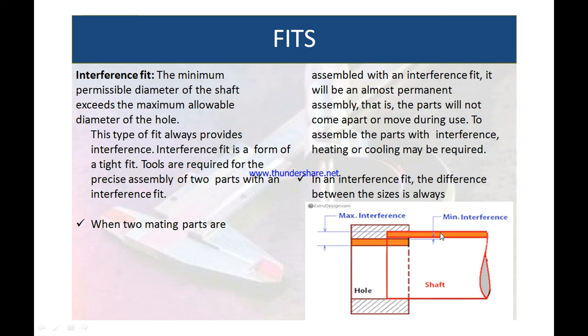In an interference fit, the difference between the sizes is as shown in the figure. Look at this. In this particular case of interference fit, the minimum permissible diameter or size of the shaft is always greater than the maximum allowable diameter of the hole. So the minimum diameter of the shaft, which is the lower limit, is always greater than the upper limit or higher limit of the hole, what we call the interference fit.